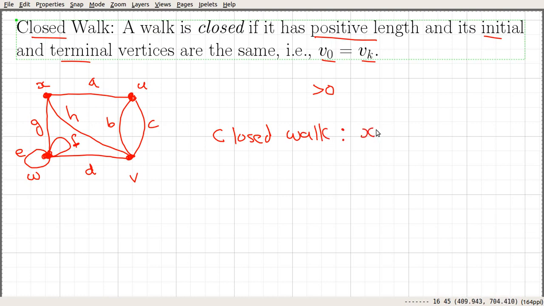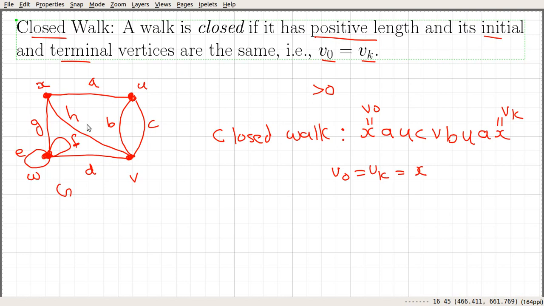Suppose that we start at X and follow edge A, you reach U. From U using C you reach V. After V we use edge B and you move to U. And again suppose that you use edge A, you move to X. So this is an example of a closed walk in this graph G. This is our V0 and this is our VK, and we can see that V0 equals VK equals X. Such a walk is called a closed walk.